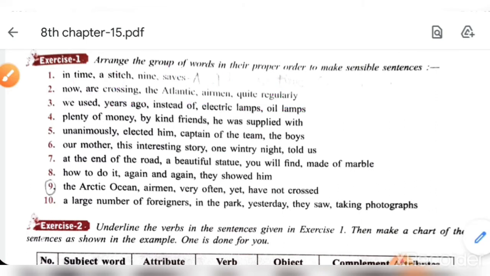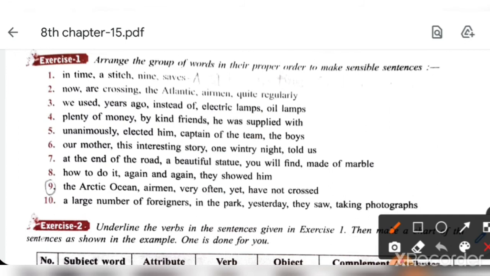Okay, now let's move to third one. We used years ago instead of electric lamps oil lamps. So how we will start this sentence? Years ago we used oil lamps instead of electric lamps.